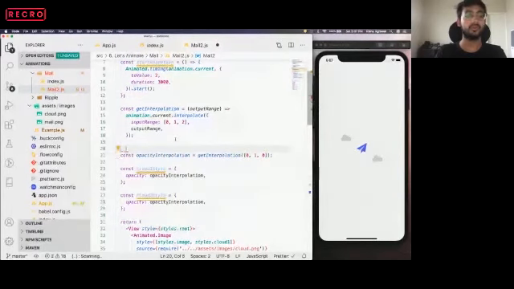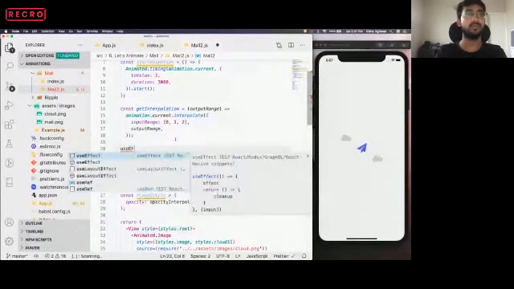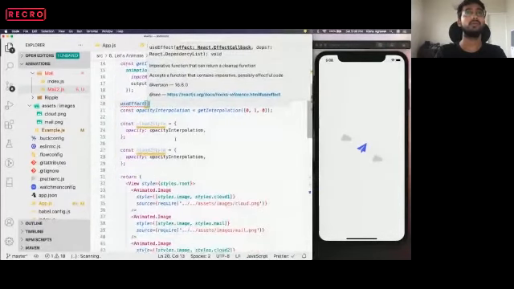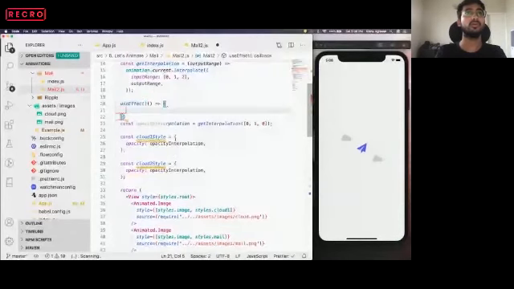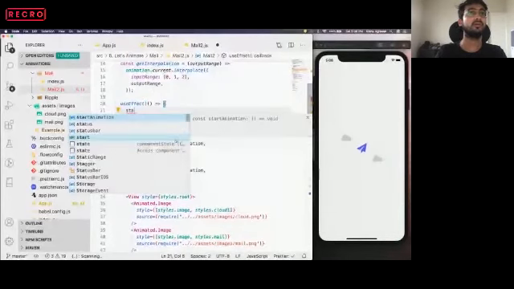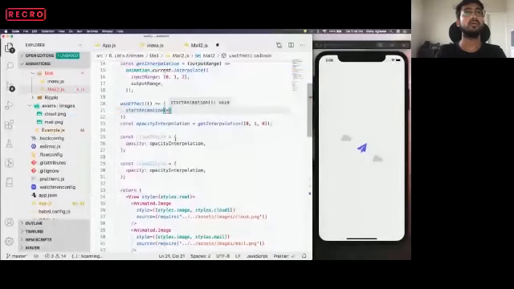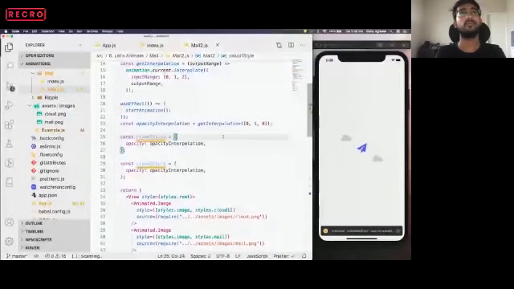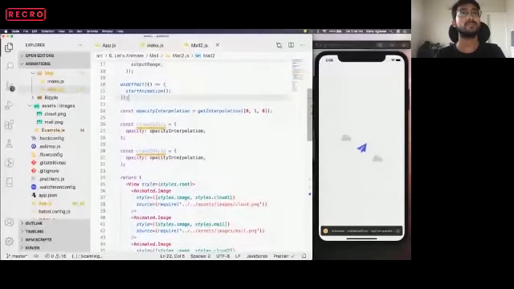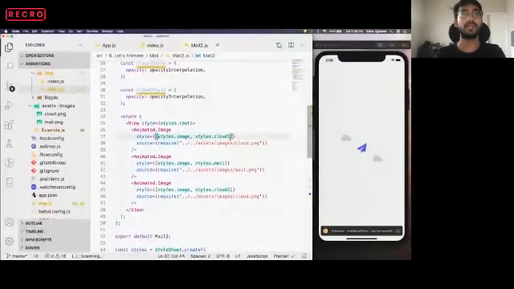So we want to use it in an effect, so we'll use effect. Okay, so we have not applied the styles to our cloud.